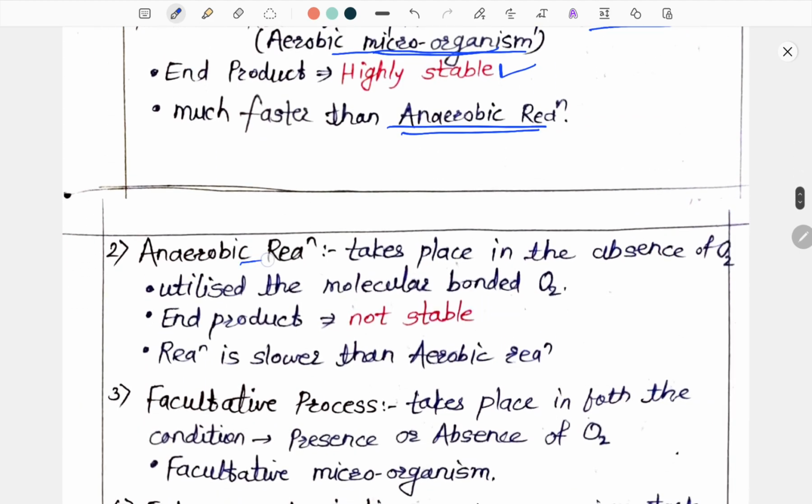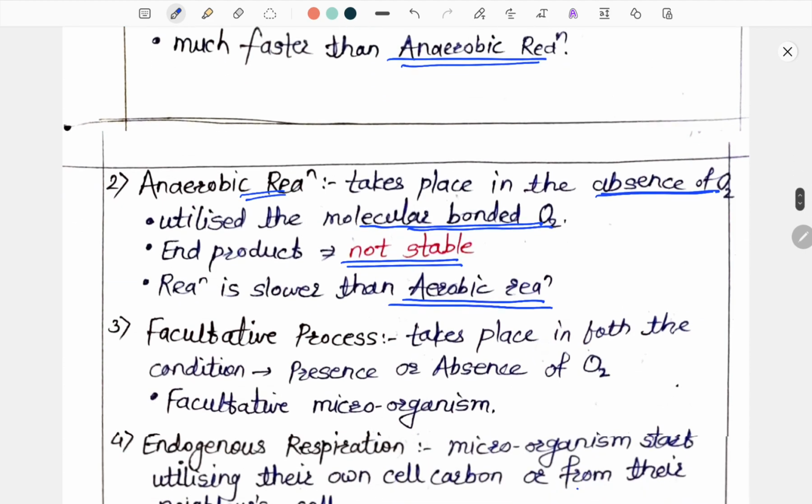The second one is anaerobic reaction. The reactions which take place in the absence of oxygen are termed anaerobic reactions. In anaerobic reactions, the microorganisms utilize molecularly bonded oxygen. The end products of these reactions are not stable, and the reaction is also slower than aerobic reaction.